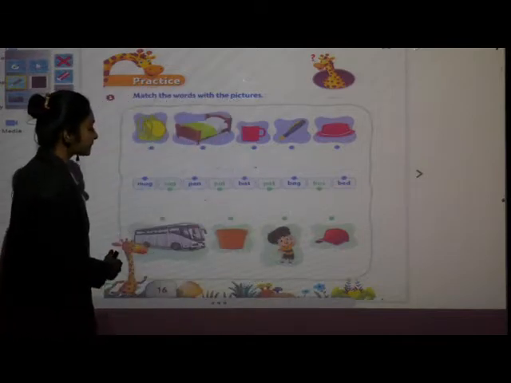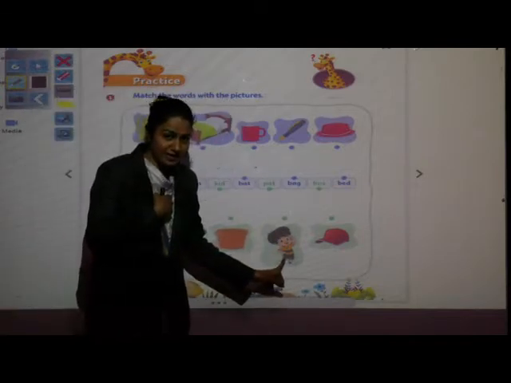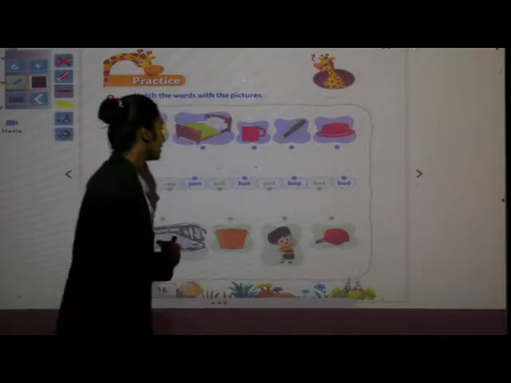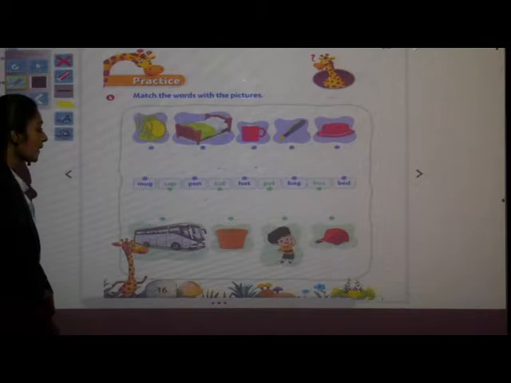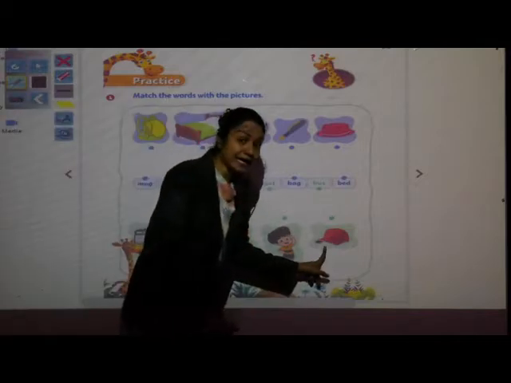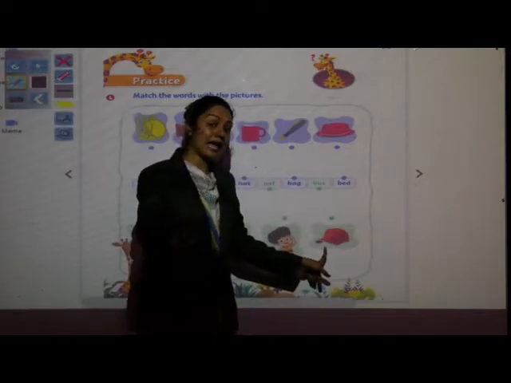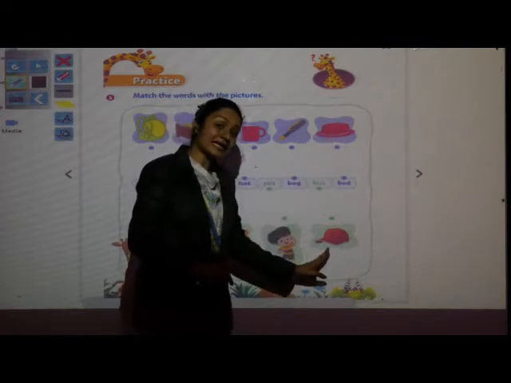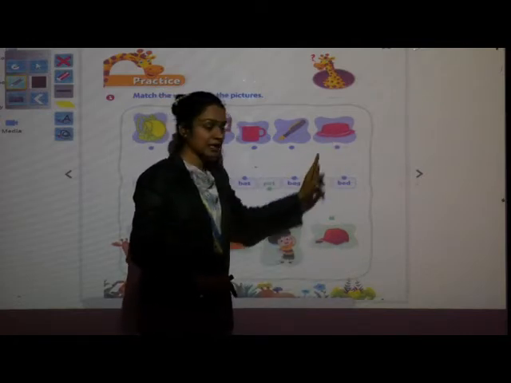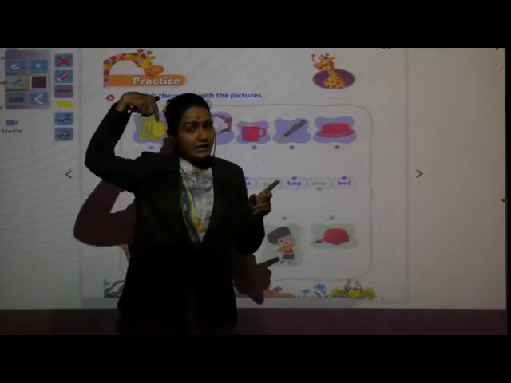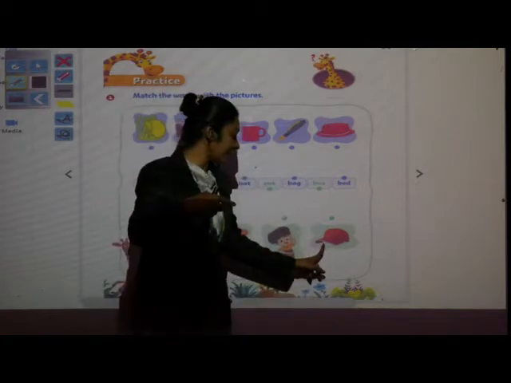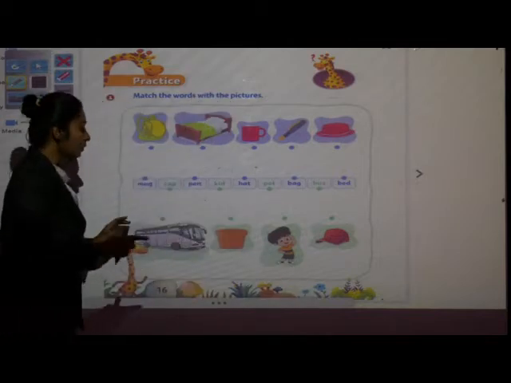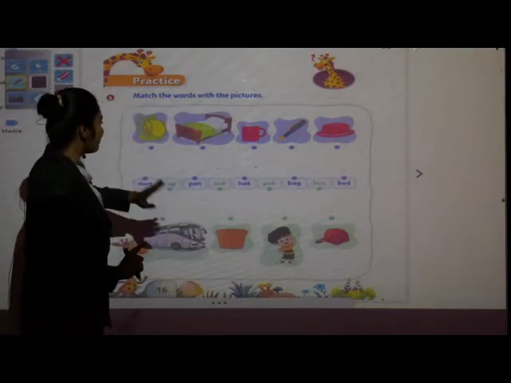Next, come to this picture. What is this? This is a kid. Very nice. And this is a, come on, say it. Yes, this is a cap. See, there is a difference between cap and hat. This is a picture of a hat and this is a picture of a cat. Can you see the difference? Yes, जो hat होती है, it is round in shape, but the cap is like this. Okay, children? So now we will start to solve this.